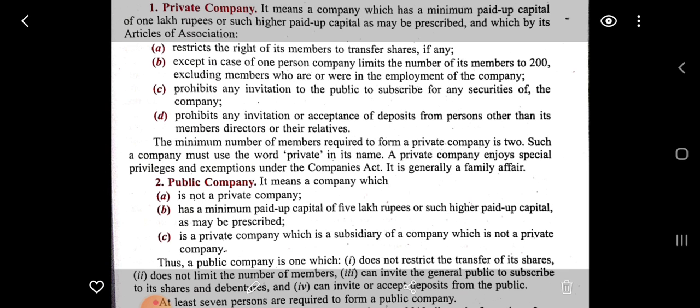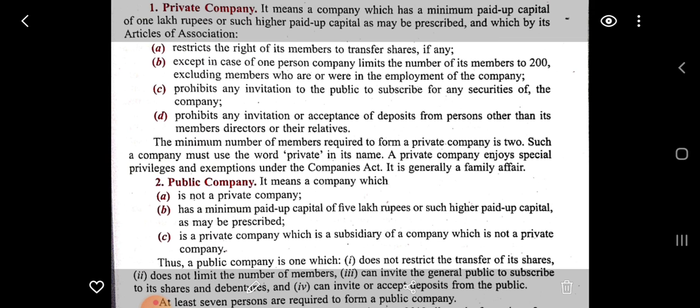Number B, except in case of a one person company, it limits the number of members to 200, excluding members who are or were in the employment of the company. Number C, it prohibits any invitation to the public to subscribe for any securities of the company. Number D, it prohibits any invitation or acceptance of deposits from persons other than its members or directors.